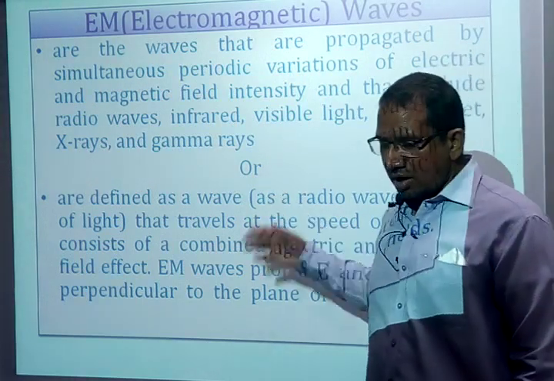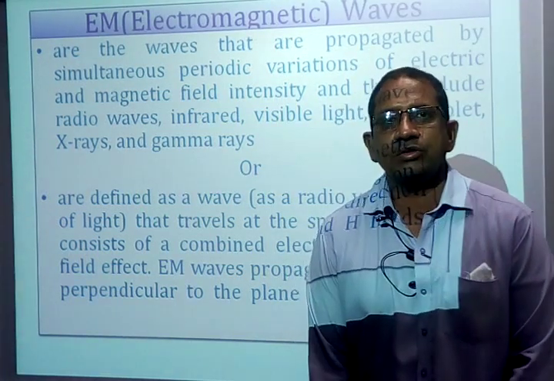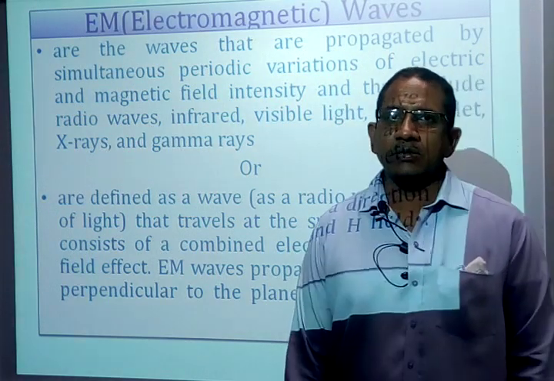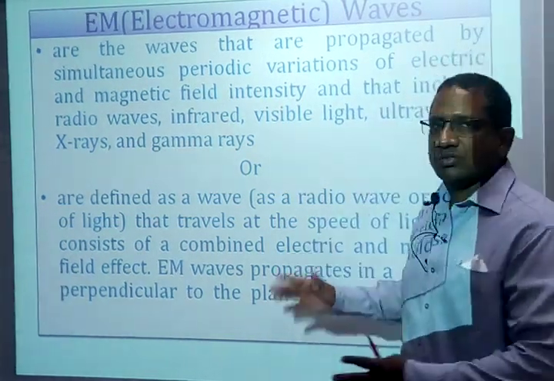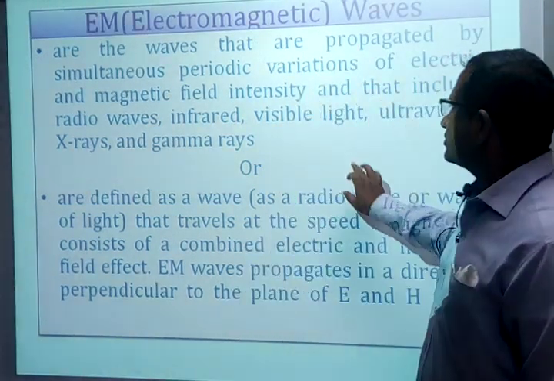These concepts we take from the EMTL subject. EMTL has already been done, so I suppose you know Maxwell's equations. Anyway, we discuss Maxwell's equations also in this class.